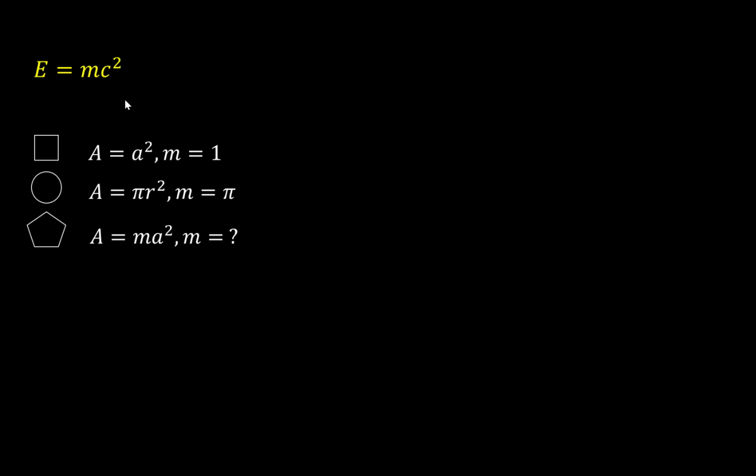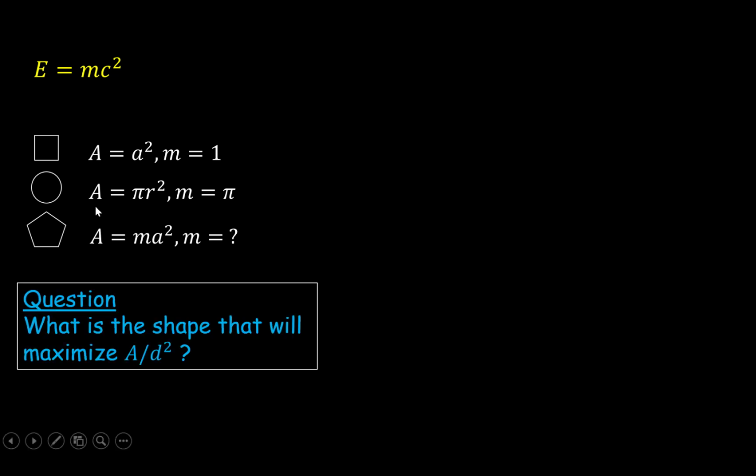So let me actually pose the following. Here is how you phrase this question. What is the best shape that will maximize A over d squared, where A stands for area and d stands for diameter? So here we're talking about two-dimensional shapes.